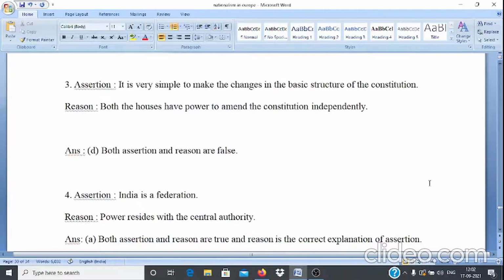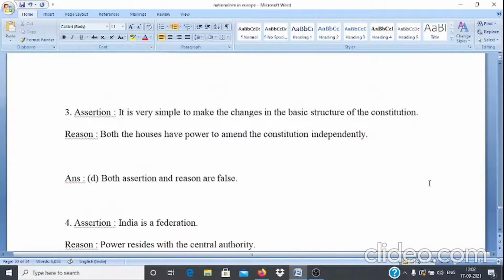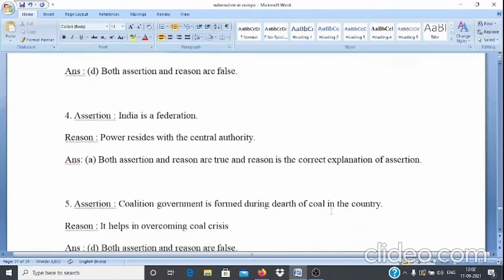Question 3. Assertion: It is very simple to make changes in the basic structure of the constitution. Reason: both the houses have power to amend the constitution independently. Here answer is option D, that is both assertion and reason are false.